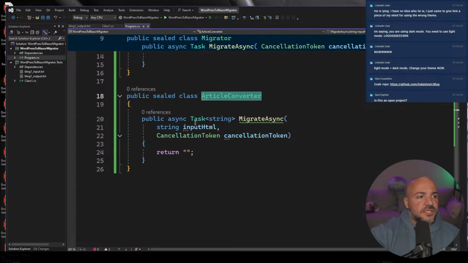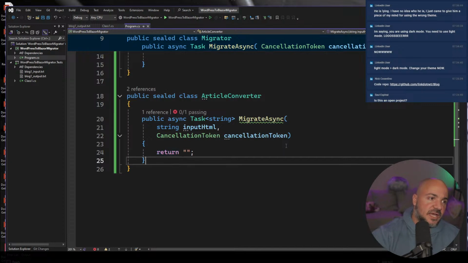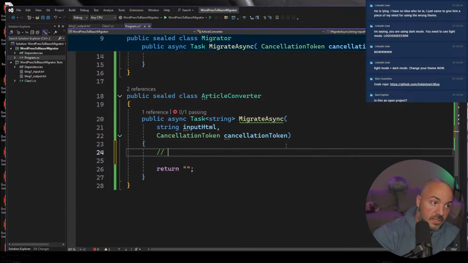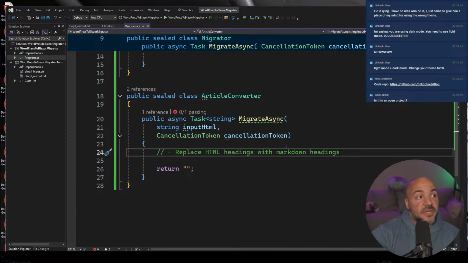So inside of here, the things that I wanted to do are we need to replace HTML headings with Markdown. Okay. So I'm going to plan on using regular expressions for almost all this stuff just because I think it's going to be super inefficient. I keep saying this, but I think it's going to work.